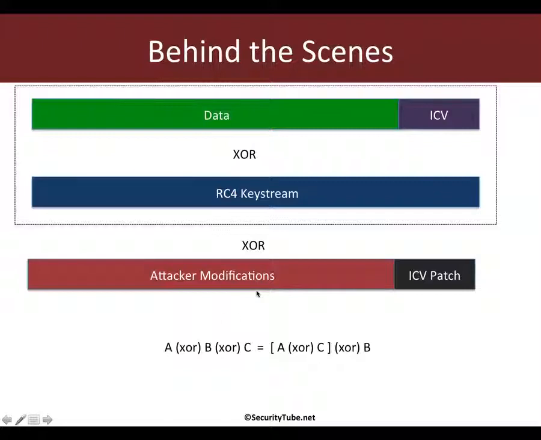But interestingly, A XOR B XOR C is also equal to A XOR C XOR B. What this actually means is we can rearrange all of these and the output will still remain the same.